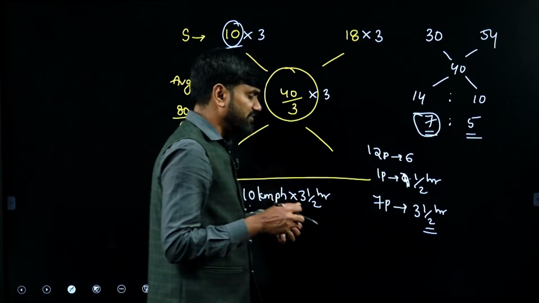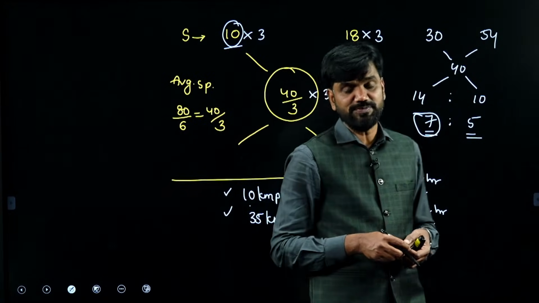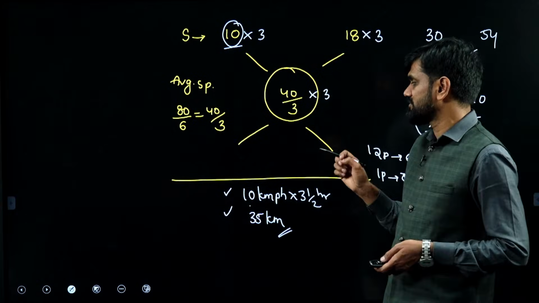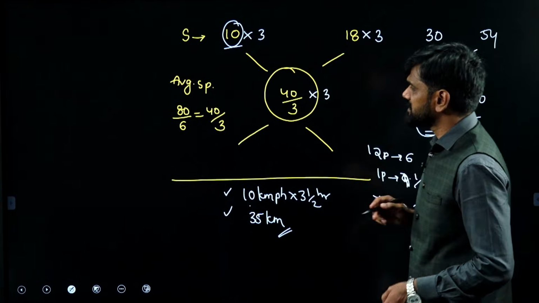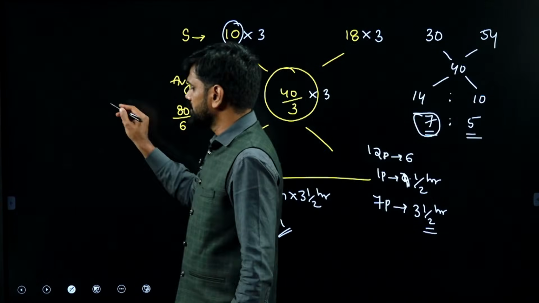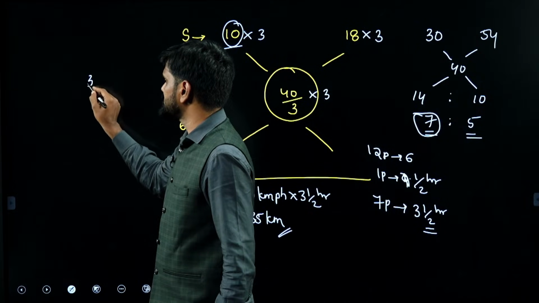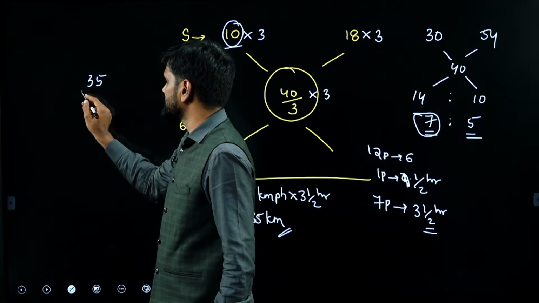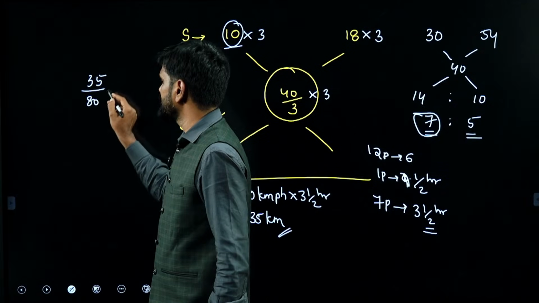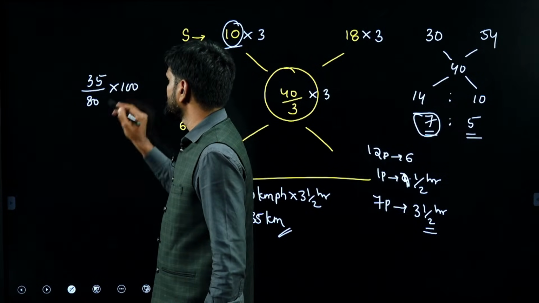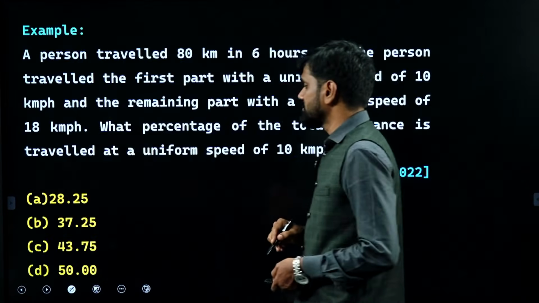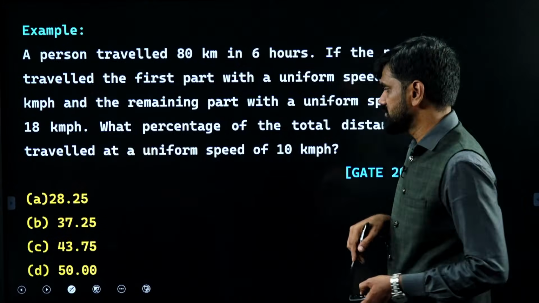If he is travelling 35 kilometers at the rate of 10 kilometers per hour, the question is, that is what percent of the total distance? We know that the total distance is 80. The distance covered at 10 kilometers per hour is 35. That is 35 by 80 into 100. That gives you how much? You just check which is the answer.